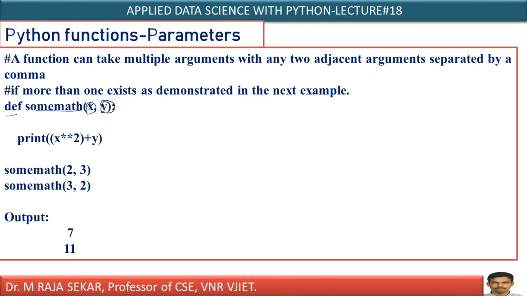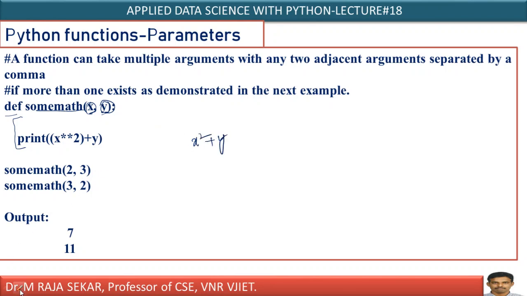In my first example, 0 arguments; in the second example, 1 argument. Here I am taking two arguments, isn't it? Its body consists of only one statement. x star star 2 means x square, plus y, isn't it?